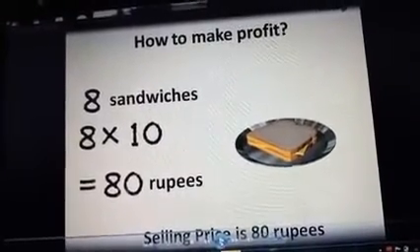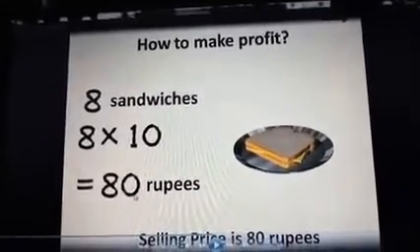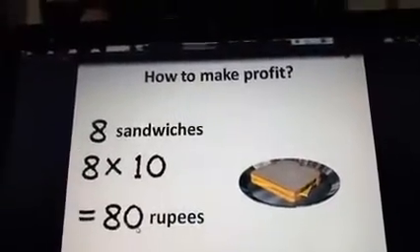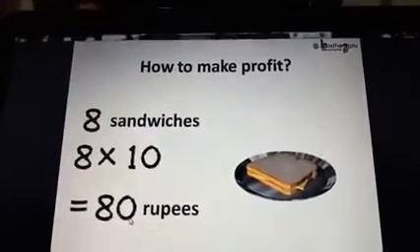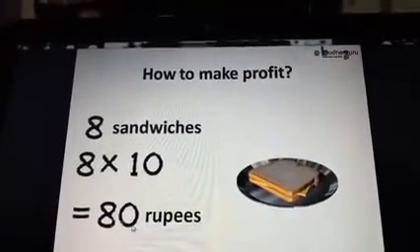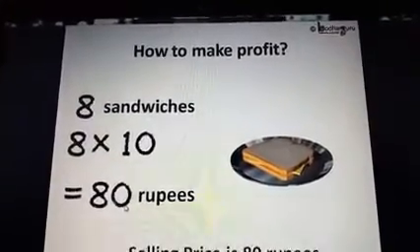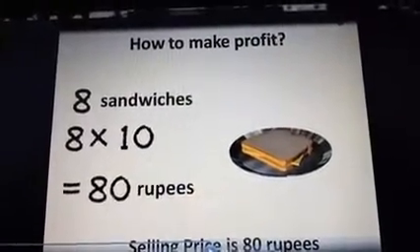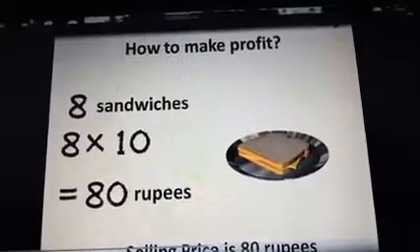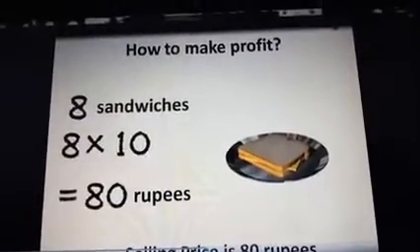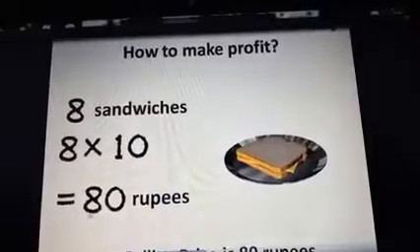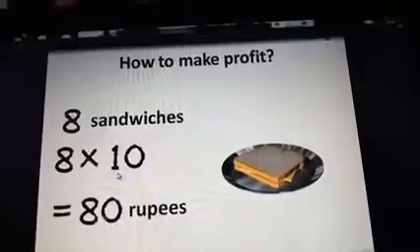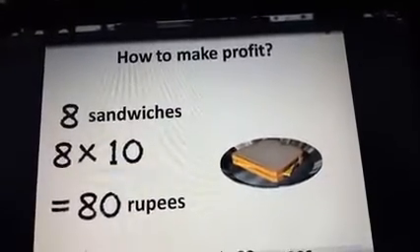Then after preparing the sandwiches, he sold for 80 rupees, so from this he gets 30 rupees profit. That 80 rupees is called the selling price. After preparing the sandwiches, he sells each one for 10, so 8 sandwiches get the amount of 80 rupees.